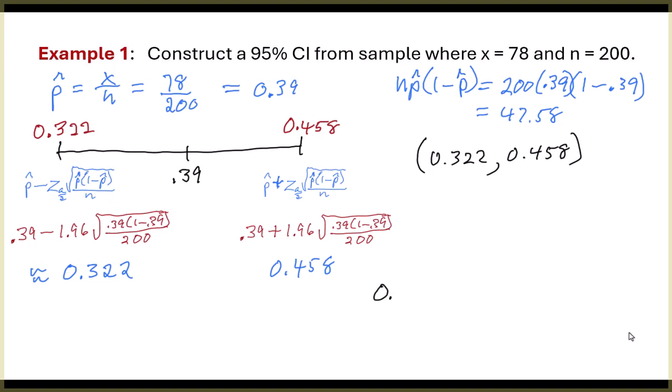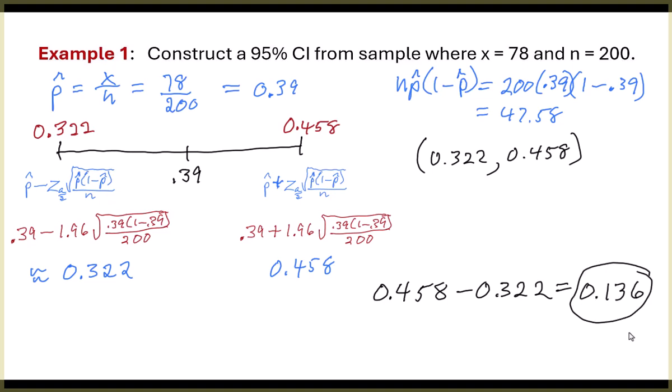Okay, we look at this. When I subtract that, our actual interval is 0.136 wide. So it's 13.6% wide. That's how wide our net was. I just subtracted the small end from the big end. That's all I did.